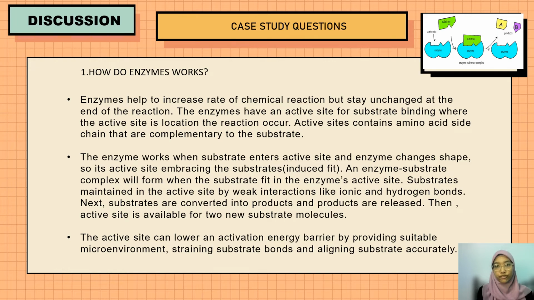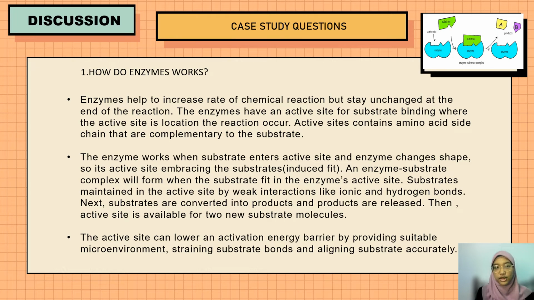To answer my first case study question, which is how do enzymes work? Enzymes help to increase the rate of a chemical reaction but stay unchanged at the end of the reaction. The enzyme has an active site for substrate binding, where the active site is the location the reaction occurs. The active site contains amino acid side chains that are complementary to the substrate. The enzyme works when the substrate enters the active site and the enzyme changes shape, so its active site embraces the substrate.